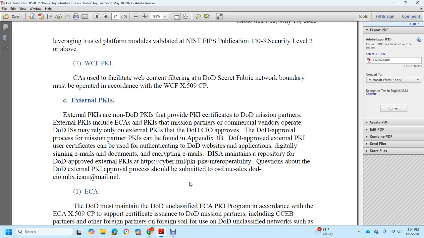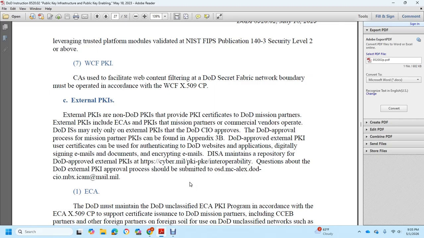External public key infrastructure for the DoD public key infrastructure public key certificate DoD mission partner with external public key infrastructure. External certificate authority public key infrastructure mission partner commercial vendors operate DoD information system must rely on externally. Only external public key infrastructure DoD Chief of the Information Officer approved the DoD approval process. Mission approved public key infrastructure cannot be found in Appendix 3 of the DoD approved the public key infrastructure certificate.